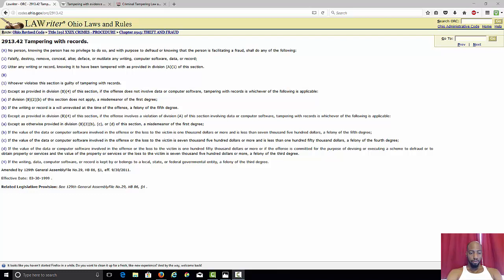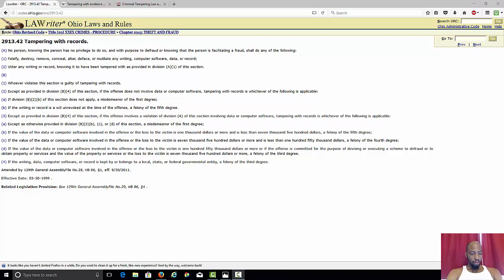If the offense involves a violation of Division A of this section involving data or computer software, tampering with records is whichever of the following is applicable, except as otherwise provided in Division B3, B, C, or D of this section: a misdemeanor of the first degree. If the value of the data or computer software involved in the offense or the loss to the victim is $1,000 or more and is less than $7,500, a felony of the fifth degree.